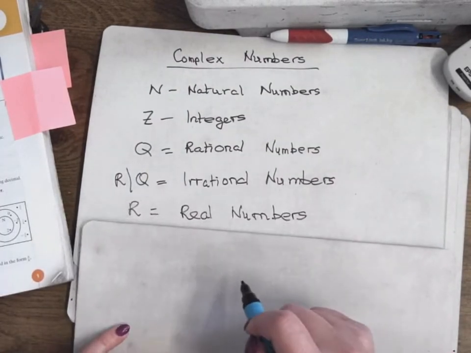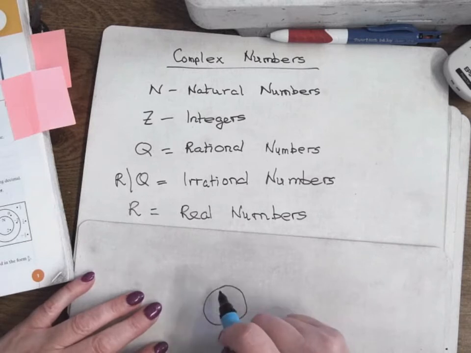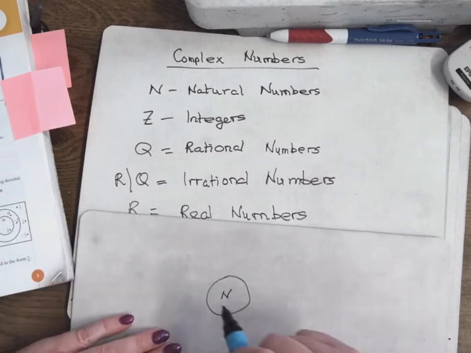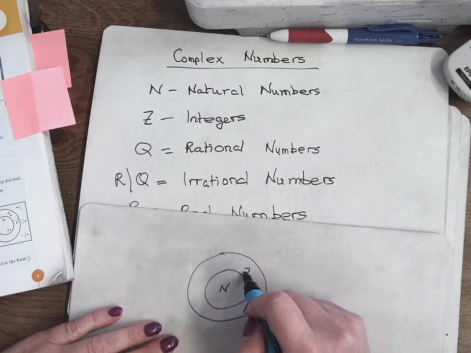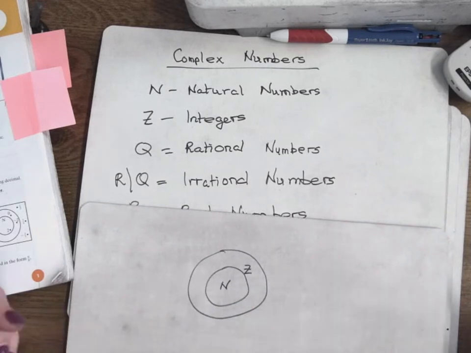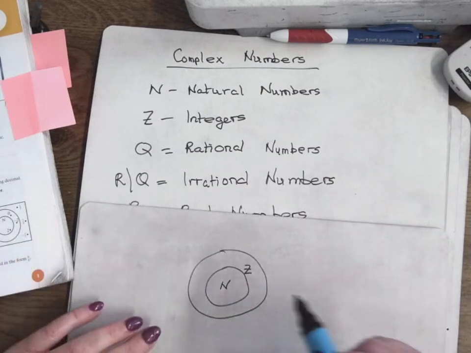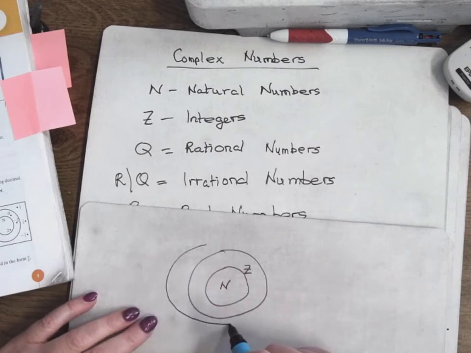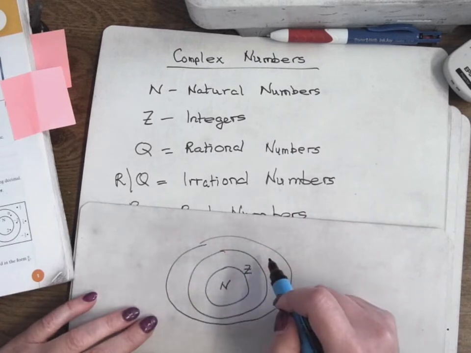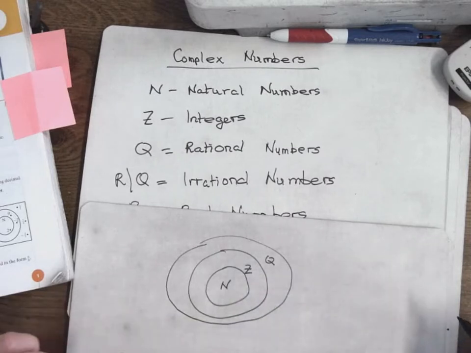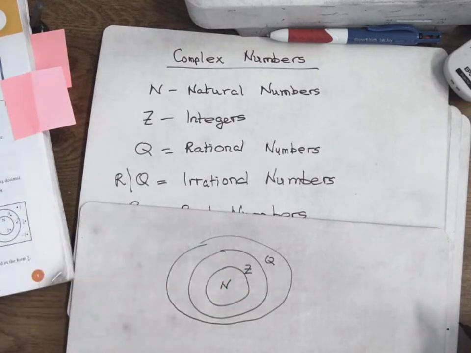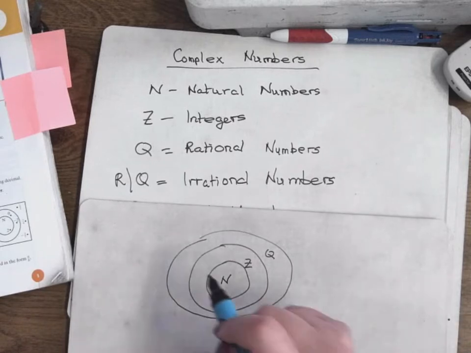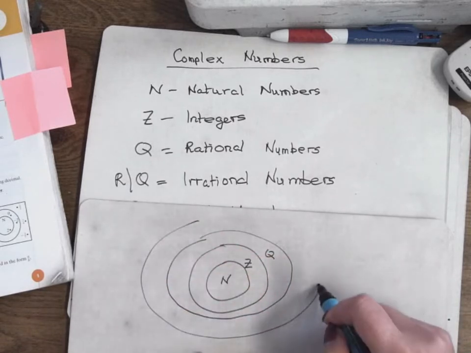If I had a set, girls, in the middle I have natural numbers. Then around that I would have Z, as in all natural numbers are also integers. You know that, don't you? Around that I would have Q, as in rational numbers. So all natural numbers and integers are also rational numbers. They can all be written as fractions. Put them over 1, they're a fraction. And finally around the outside I have the real numbers.